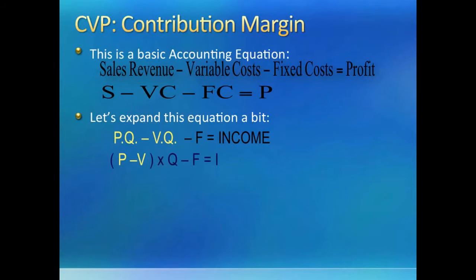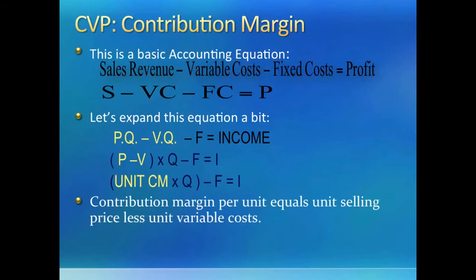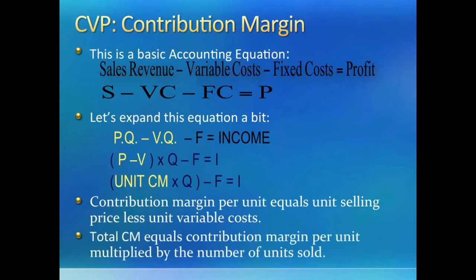Contribution margin can also be expressed on a per unit basis. Let us try to rearrange the equation a bit and then take Q out of the brackets because it is common to both P and V. Fair enough? The highlighted part is the per unit contribution margin. It is the change in operating income for each additional unit sold. So, if we multiply the per unit contribution margin by the number of units sold, which is Q, we can get back to total contribution margin.